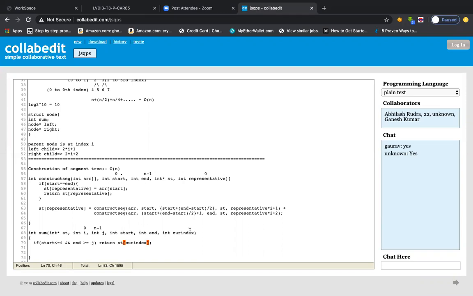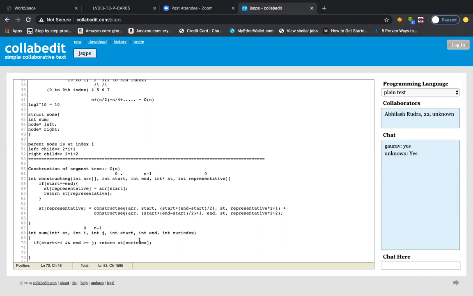So you see what I did. Again, we'll be calling one recursive function here. We'll be going from top to bottom. So this is the kind of base case. We will go from the top to the bottom leaf node, and then we'll come back towards the top. So the moment this condition becomes true, that means the current index is the representative of all the nodes between the start and end.